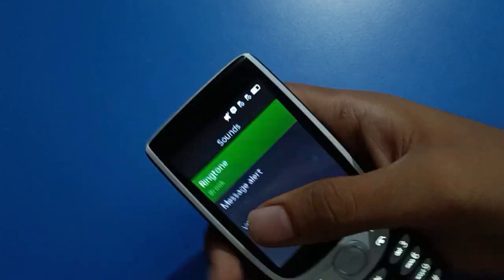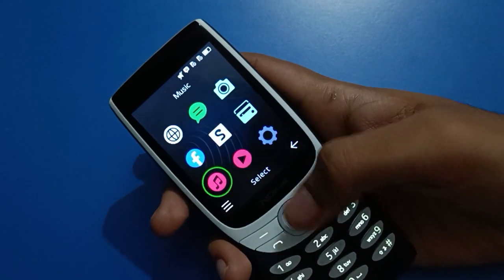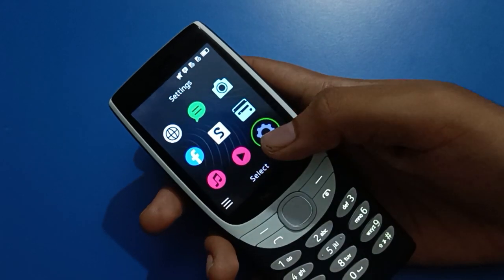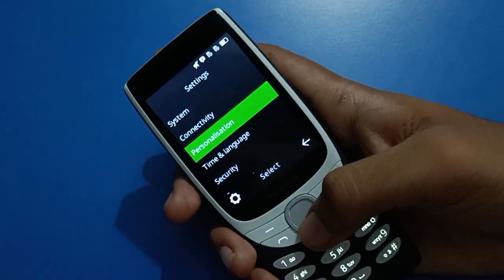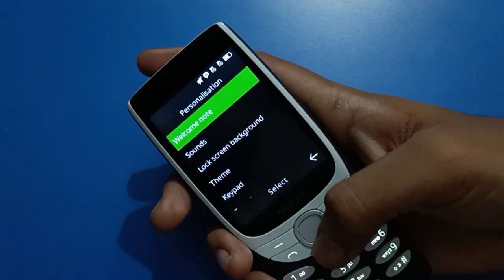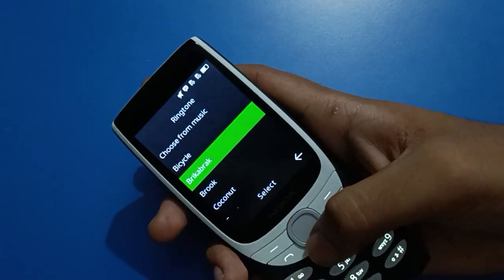So friends, if you want to use the ringtone settings, first of all open your phone settings. I am repeating: after opening the Nokia keypad mobile phone settings, go to personalized settings, sound settings, then ringtone. Click on ringtone, select your ringtone sound, and you can use it.